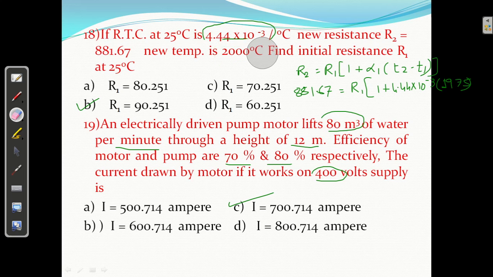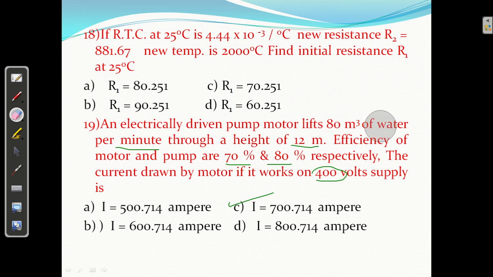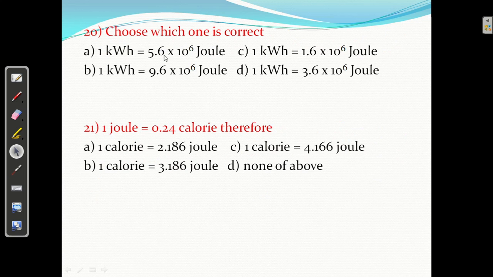Just wait, I am rubbing it. Question number 19. Okay, 20. Choose which one is correct. 1 kilowatt hour equal to 36 into 10 to the power 5. Yes, this is the correct answer. Which one? D. 1 kilowatt hour equal to 36 into 10 to the power 5 joules, or 3.6 into 10 to the power 6 joules, right?